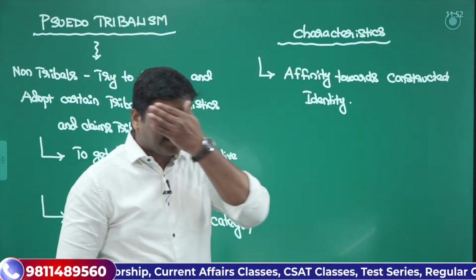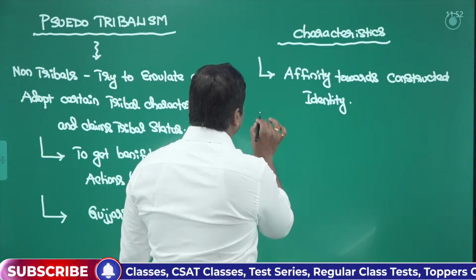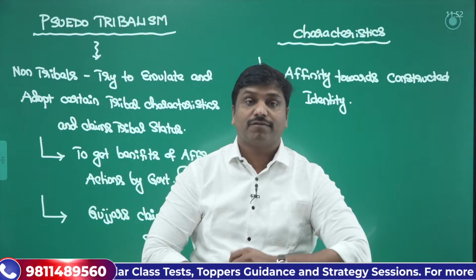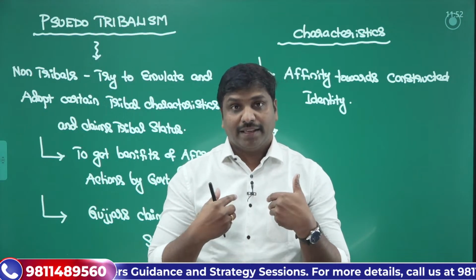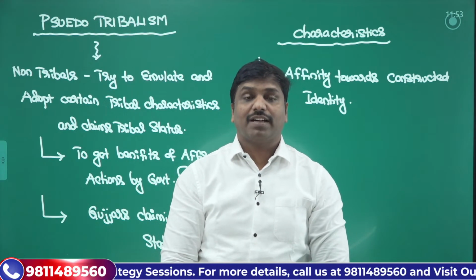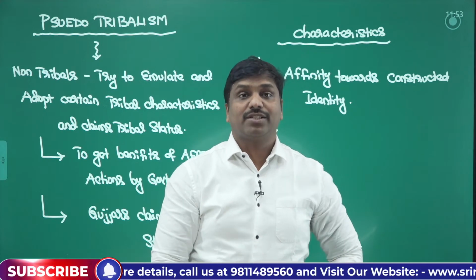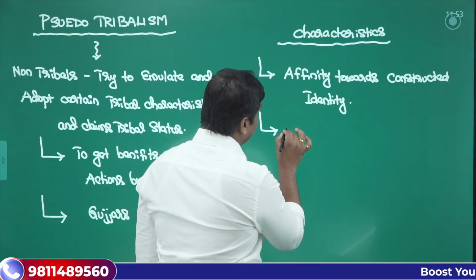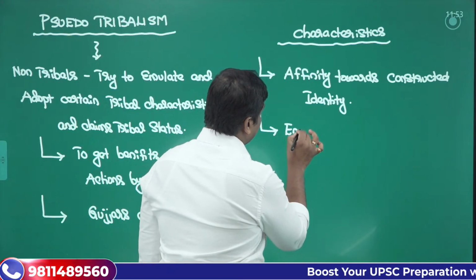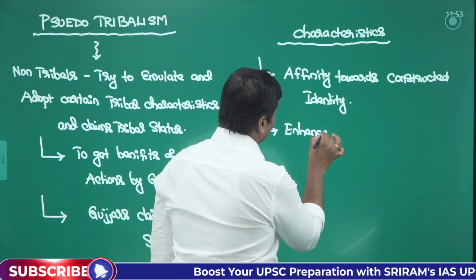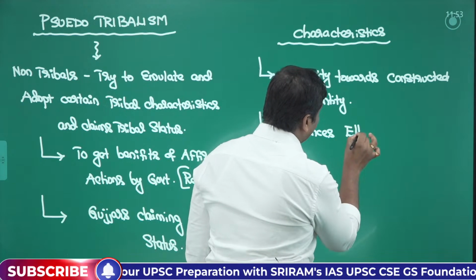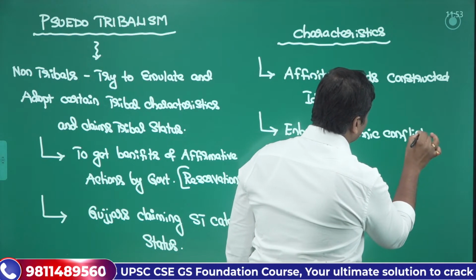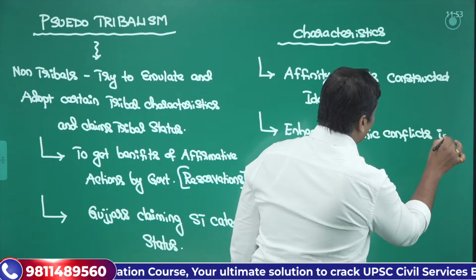Then, this pseudo-tribalism generally tends to create some sort of conflicts, or it tries to make a sense of rivalry between the communities. So because of pseudo-tribalism, you can say it enhances ethnic conflicts in society.